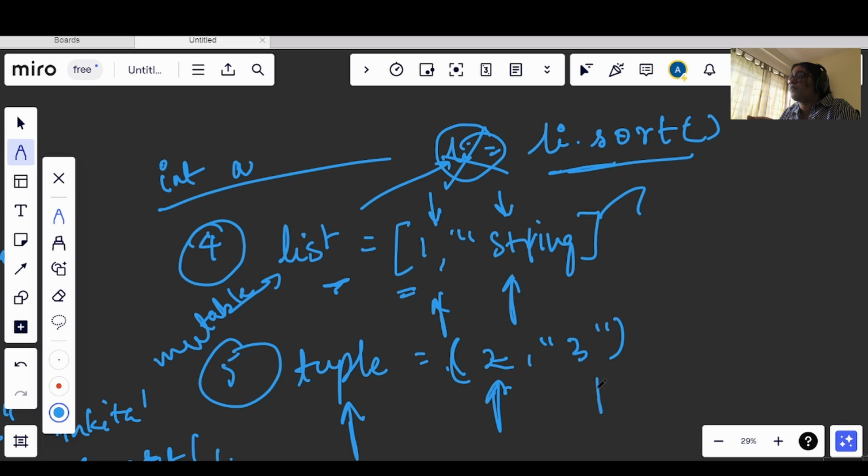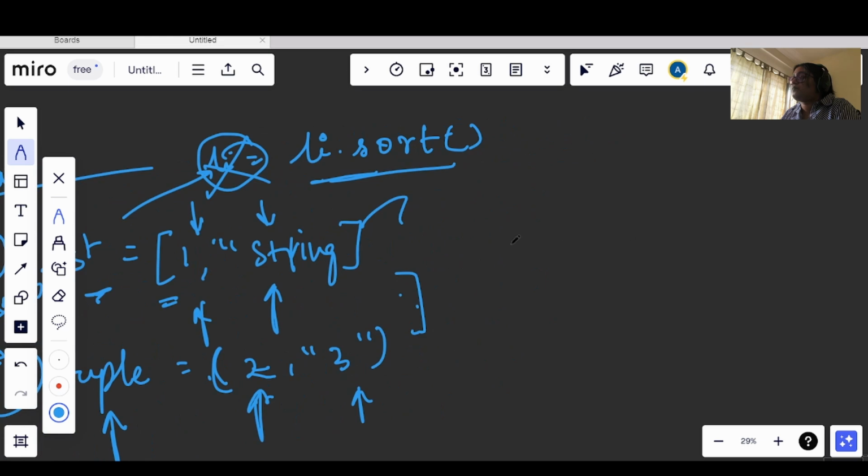But in case of a tuple, what we have to do is reassign that, so that whatever changes we are making will be visible. So these are the differences between the list and tuple. Both are mostly the same. The difference between them is mutable and immutable.